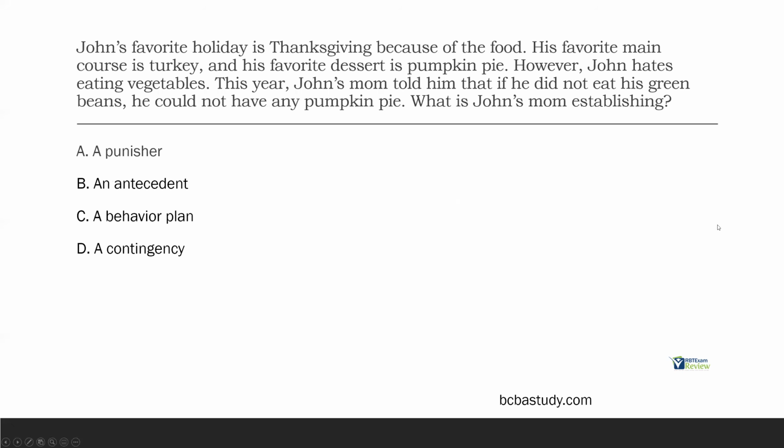Question two. John's favorite holiday is Thanksgiving because of the food. His favorite main course is turkey, and his favorite dessert is pumpkin pie. However, John hates eating vegetables. This year, John's mom told him that if he did not eat his green beans, he could not have any pumpkin pie. What is John's mom establishing?